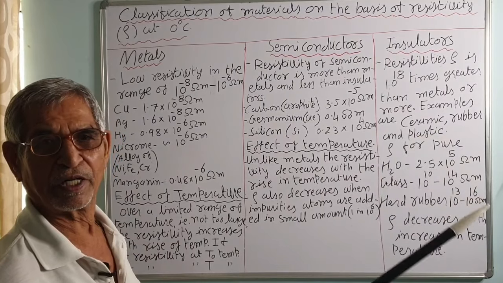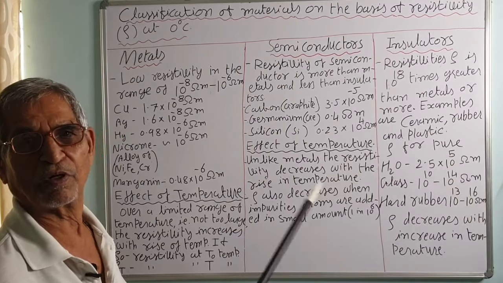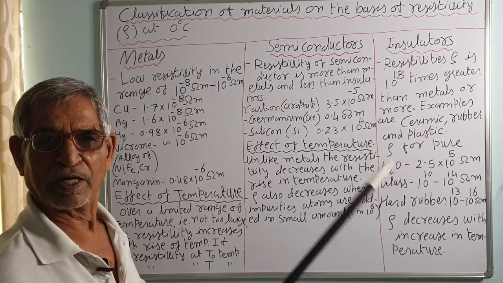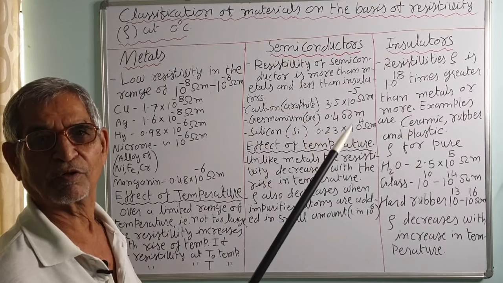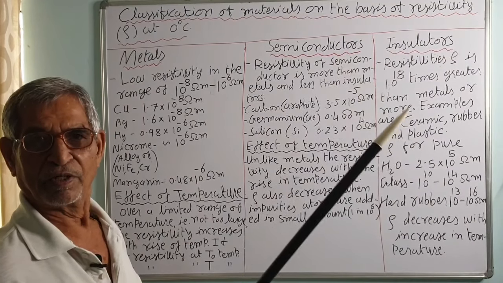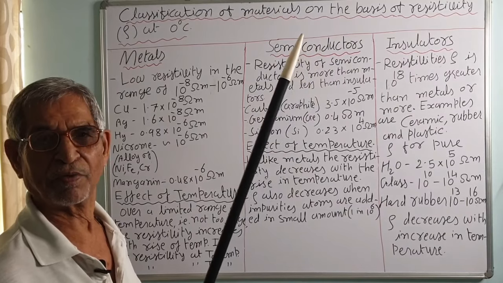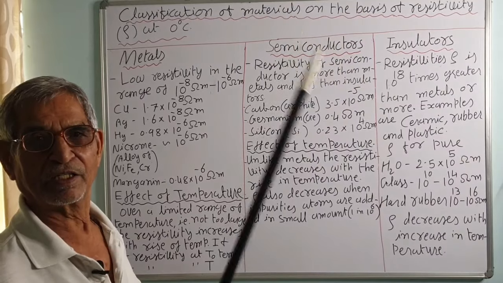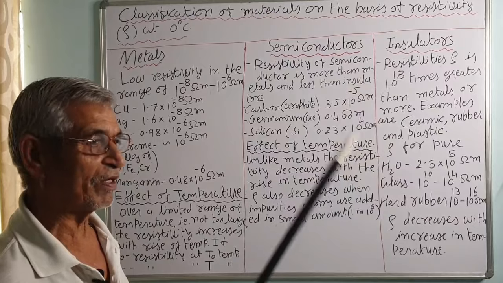If impurity atoms like aluminum or boron from the third group are added to pure tetravalent germanium, then the aluminum atom will occupy the central position and share its 3 valence electrons with the 3 neighboring germanium atoms, and it has one electron less, a deficiency. It becomes an impure or extrinsic semiconductor, and that is called a p-type semiconductor. We will see this in the electronic devices chapter.